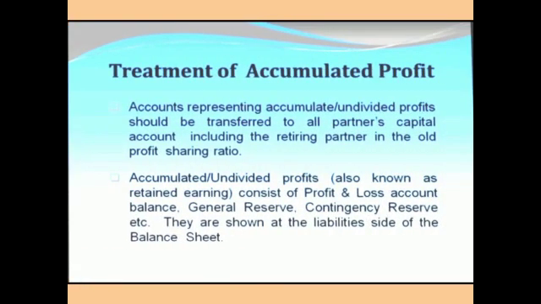Treatment of accumulated profit. Accumulated or undivided profits should be transferred to all partners' capital accounts, including the retiring partner, in the old profit sharing ratio. Accumulated or undivided profit, also known as retained earnings, consists of profit and loss account balance, general reserve, contingency reserve, etc. They are all shown on the liabilities side of the balance sheet.